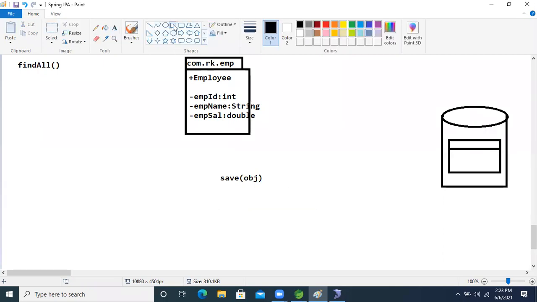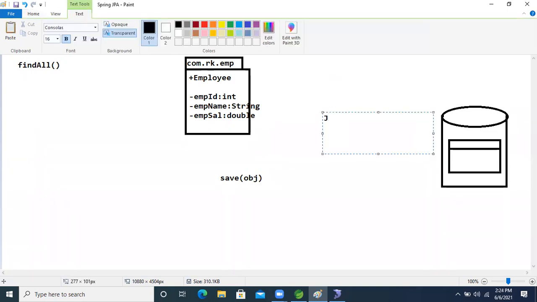But we need to perform this using the JPA repository. Who gives the JPA repository? Spring Boot JPA does. Inside the JPA repository, which is an interface, the first argument will be Employee, and the other one is Integer.